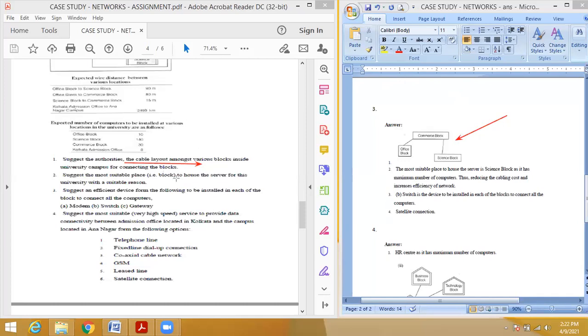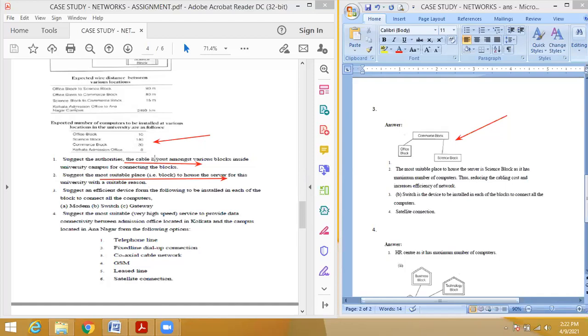Yes, sir. This diagram layout, the same thing. Depending upon the block name and the distance value, you have to do the rough work, make all the possible things, and find out the lowest total distance and give the exact diagram here. Then, the most suitable place to house the server.